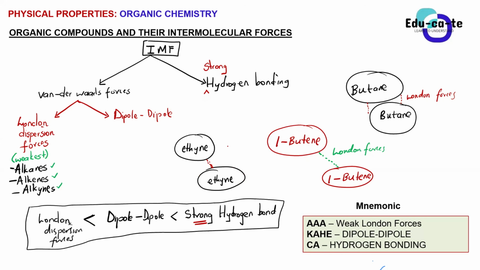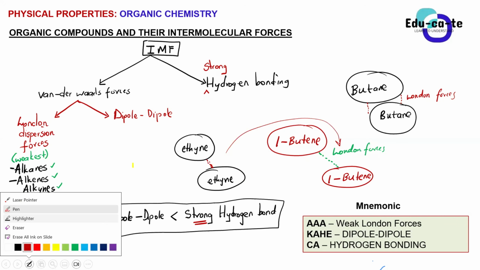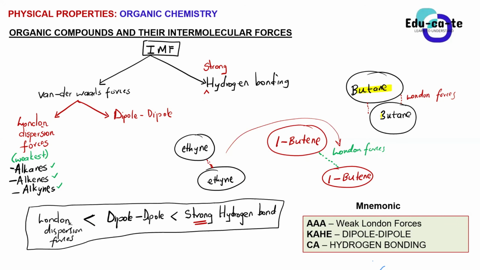And we know that the London forces are what? They are weak. So we can say that the alkanes, the alkenes, and the alkynes, those three, they all form weak London forces between their molecules. So the intermolecular forces between two alkanes of the same kind, for example, between butane and butane, is London forces. Between one butene and one butene is another London force. Between an alkyne and another alkyne of the same kind, we have London forces as the forces between them.